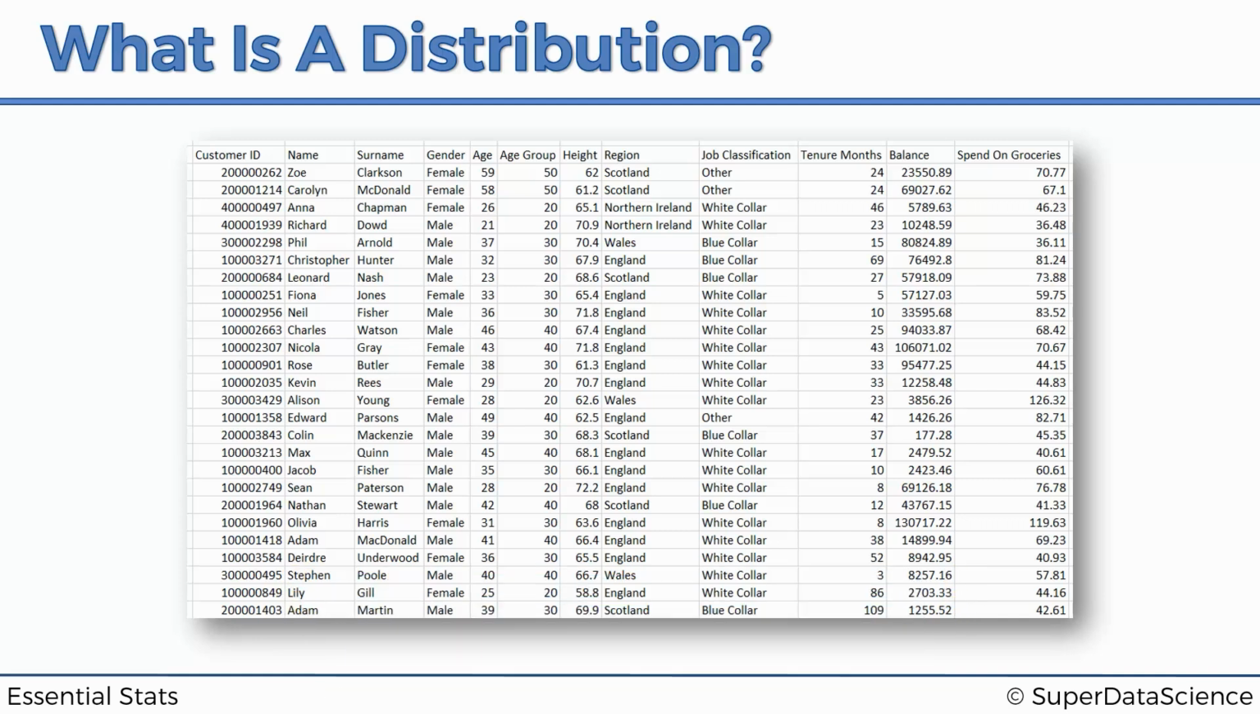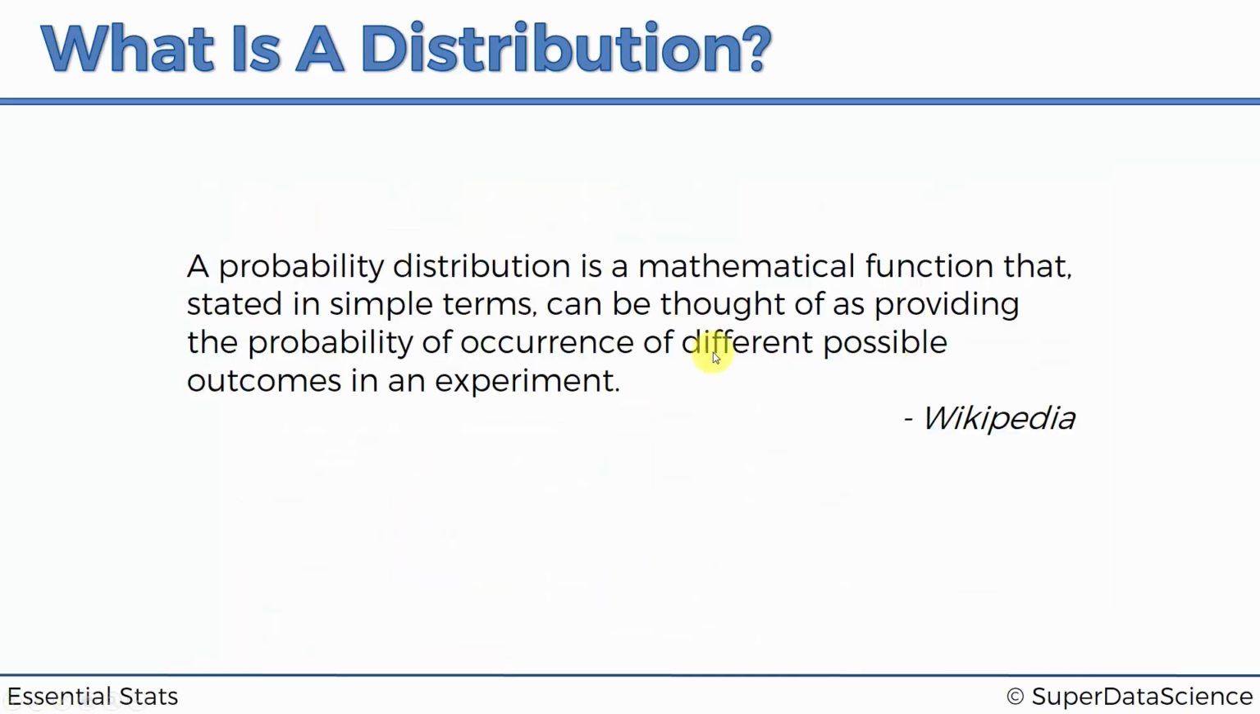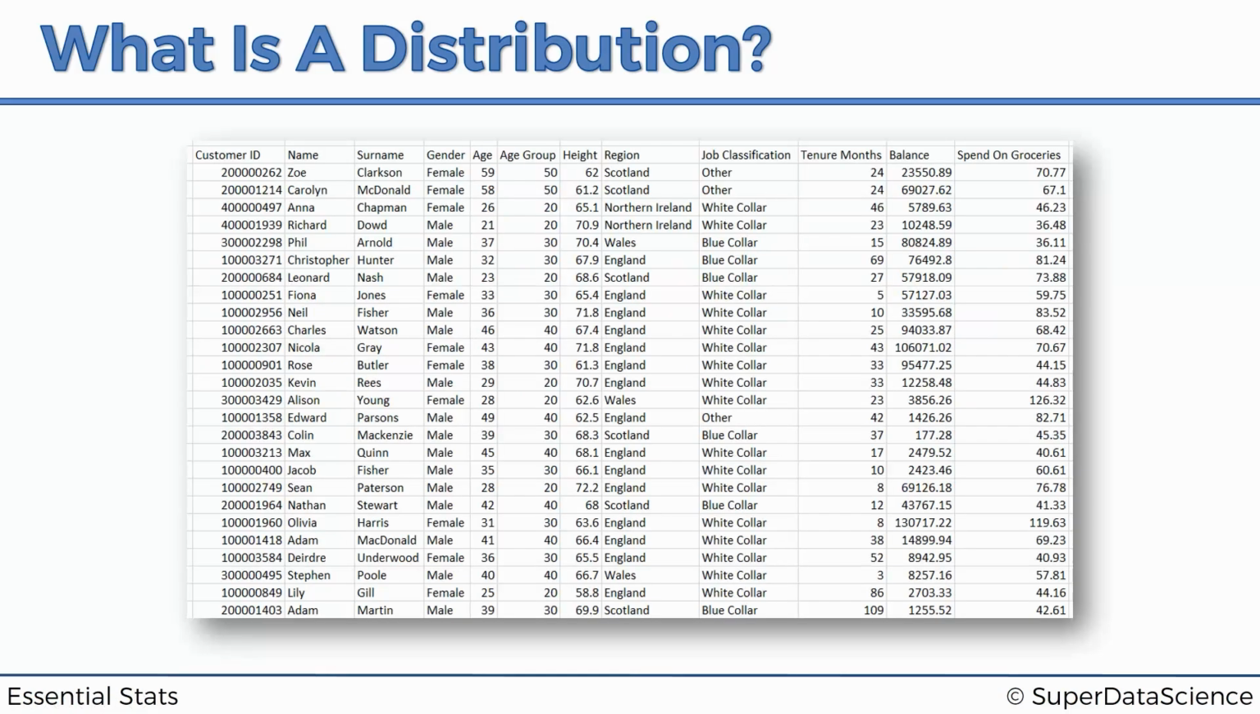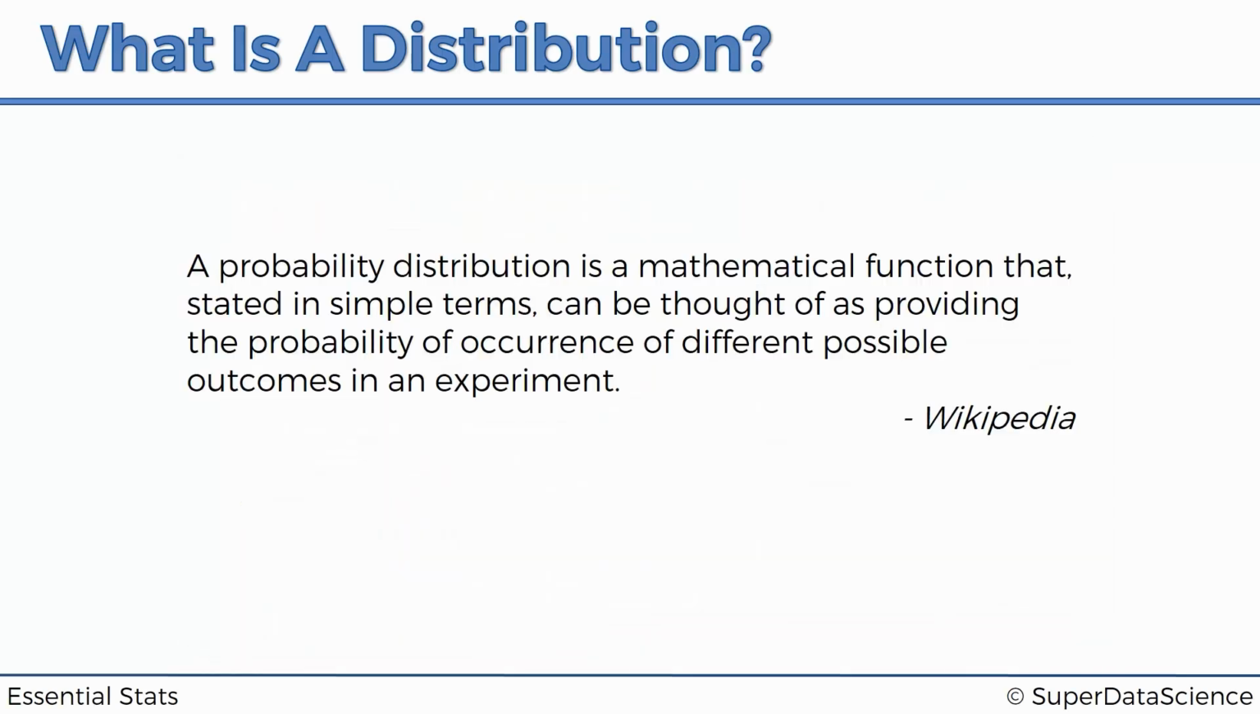A distribution is actually something that's associated with a function, as we saw. If we go back here, it is a mathematical function that, stated in simple terms, can be thought of as providing the probability of occurrence of different possible outcomes in an experiment. It says nothing about a chart. It says nothing about a curve. A distribution is a function which is linked to the underlying data, to the underlying observations. And the word there is outcomes.